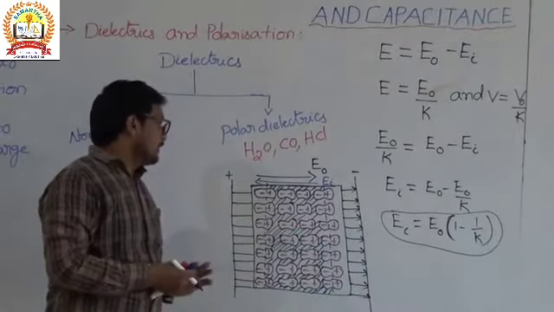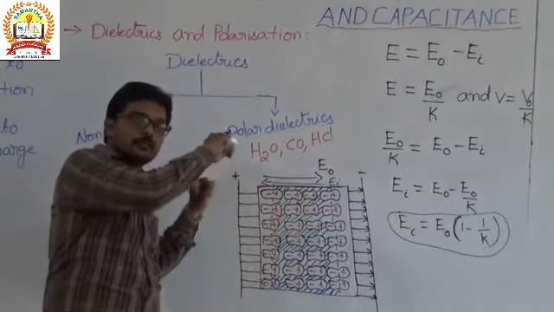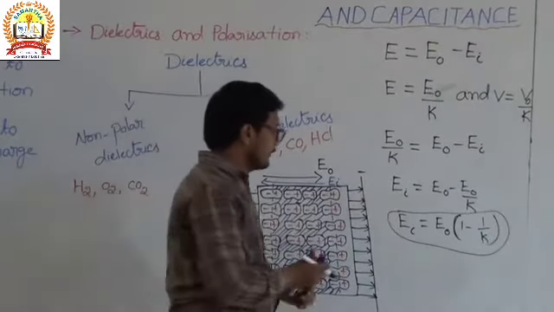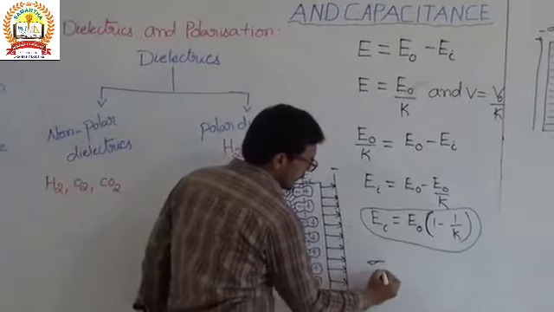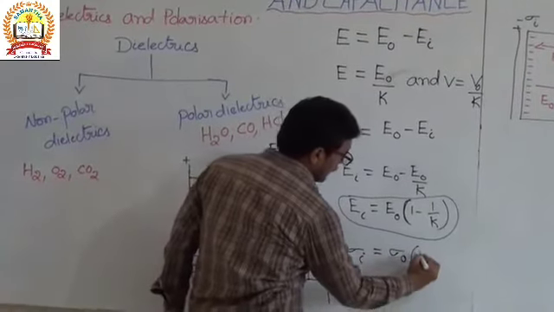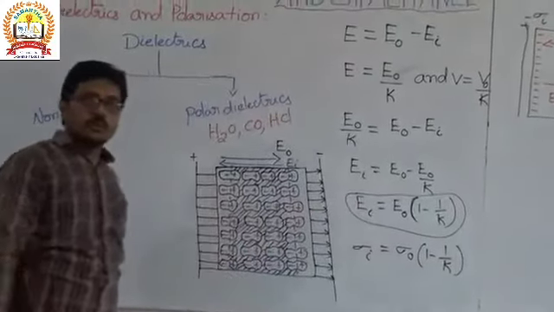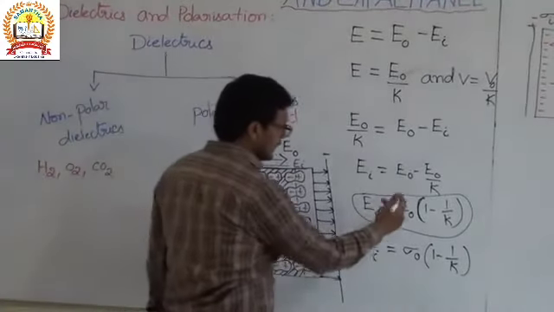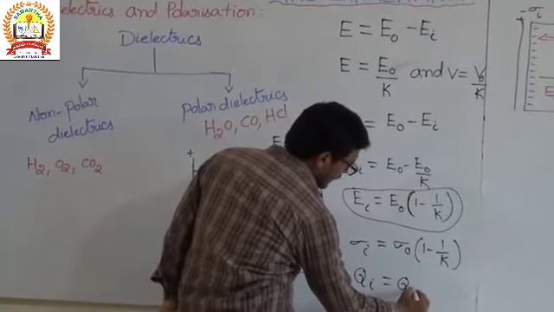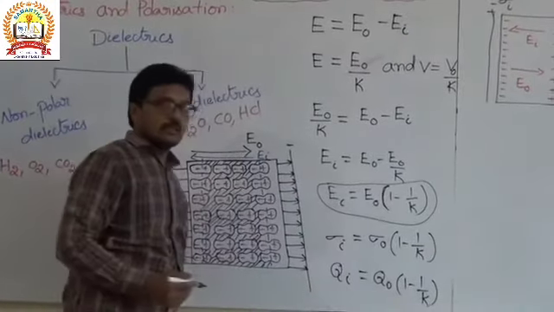Here, if you consider the surface charge density, the induced surface charge density sigma I is equal to sigma naught of 1 minus 1 by K. And in the case of the induced charge, Qi is equal to Q naught of 1 minus 1 by K. So it is similar.